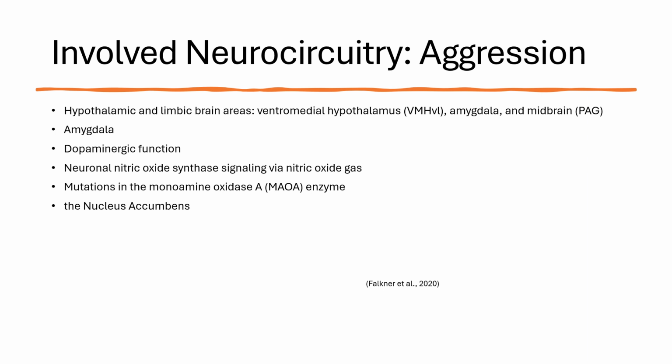Aggression is regulated by serotonin neurotransmission, including regulation of serotonin release, reuptake, and sensitivity via serotonin receptors. Dopaminergic function regulates arousal, which is necessary for aggression. Neuronal nitric oxide synthase signaling via nitric oxide gas exerts an inhibitory effect on male aggression. There are also mutations in the monoamine oxidase A enzyme, which are associated with increased aggressive behaviors, and the nucleus accumbens promotes aggression-seeking behaviors via the modulation of activity of the lateral habenula.